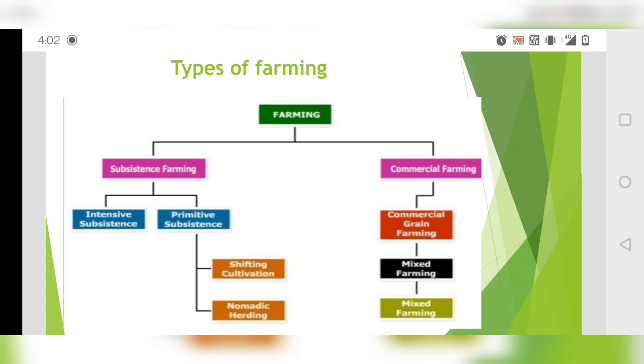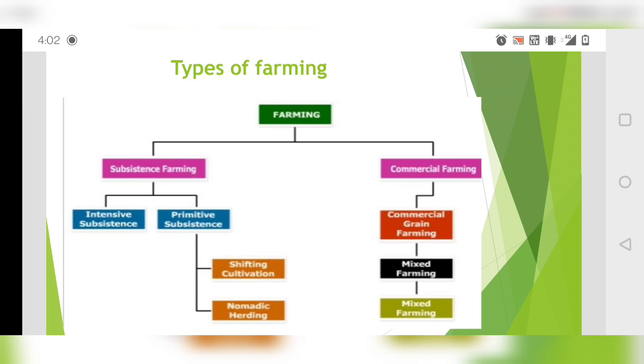So commercial farming is for commercial purpose. When subsistence farming is further divided, it has two different types. One is intensive farming and the other is primitive subsistence farming. One by one we'll be seeing everything in the next slides, but right now just get the classification.